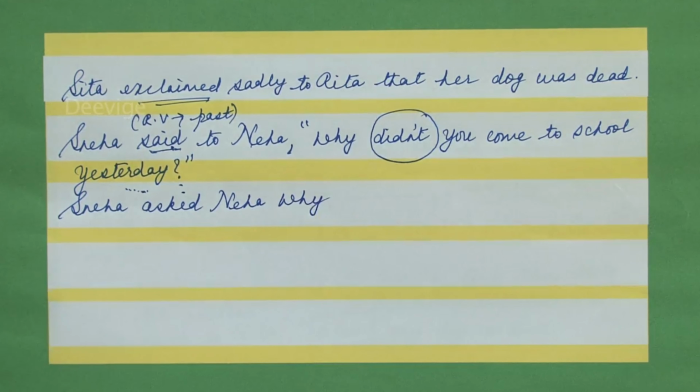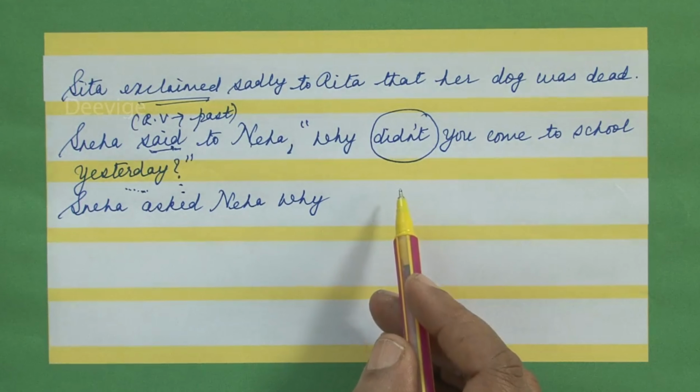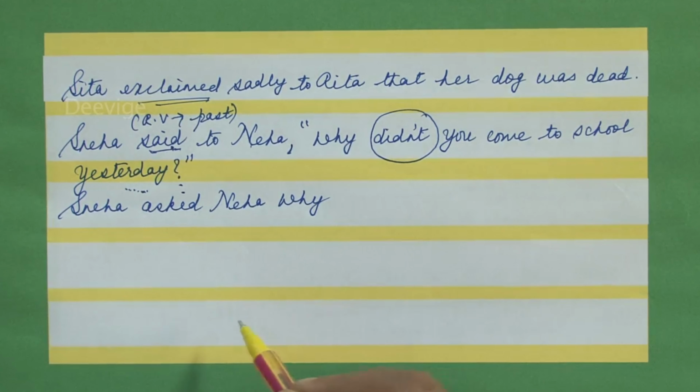why? Now we have already learnt, if the sentence given to us within the inverted commas is already in the past tense, then it changes to past perfect, and the only word that indicates past perfect is had. So didn't will not be retained as didn't. How are you going to therefore change it?